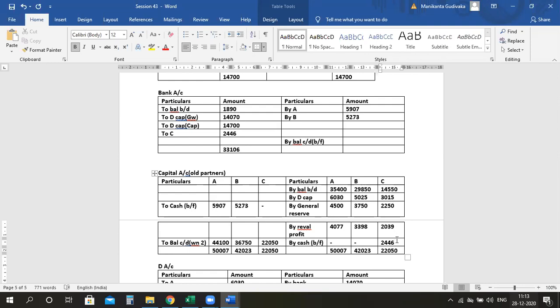Let me just check it out. One minute, ma'am. Did you recheck it? Yes. Because the figure seems to be correct for me, because I already did this problem. 3015 plus 2250 plus 2039, sorry, minus 2250, is 196. So here also it is 196. All right, the total is correct, no? Okay, tell me the difference. So this will change now.